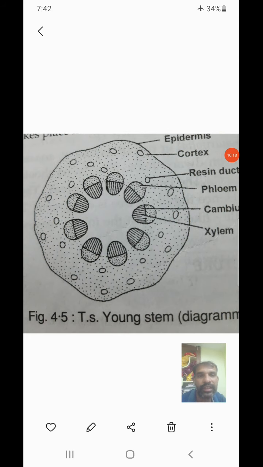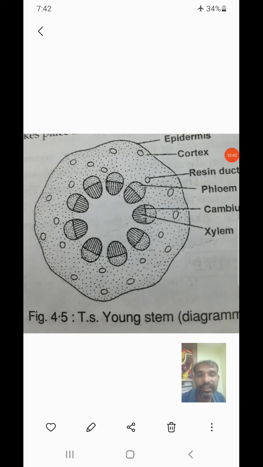That is a protective layer. We can observe a single line, that is epidermis. What is the function of epidermis? Whatever root and whatever stem and whatever leaf, the epidermis is a protection to the inner tissues. I mean, it is a protective layer to the outside. And the epidermis is covered by a cuticle layer, whether thin or thick.